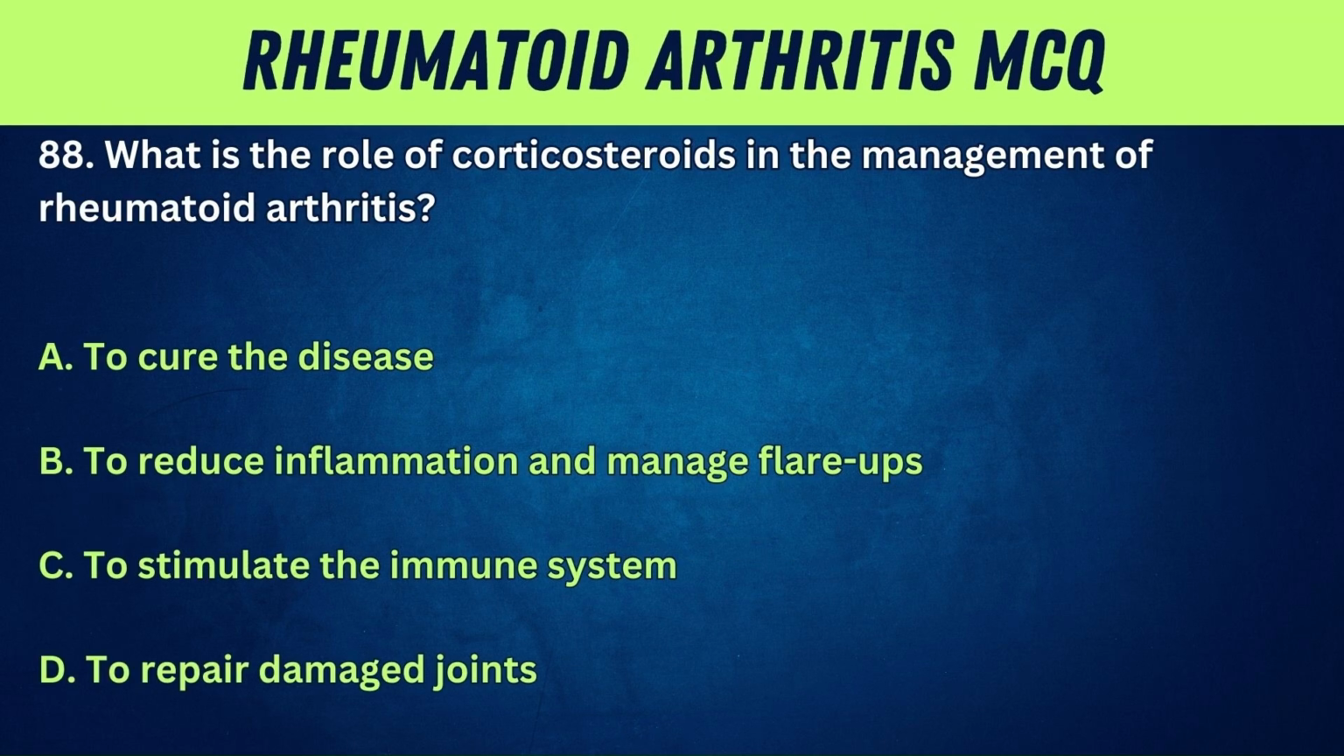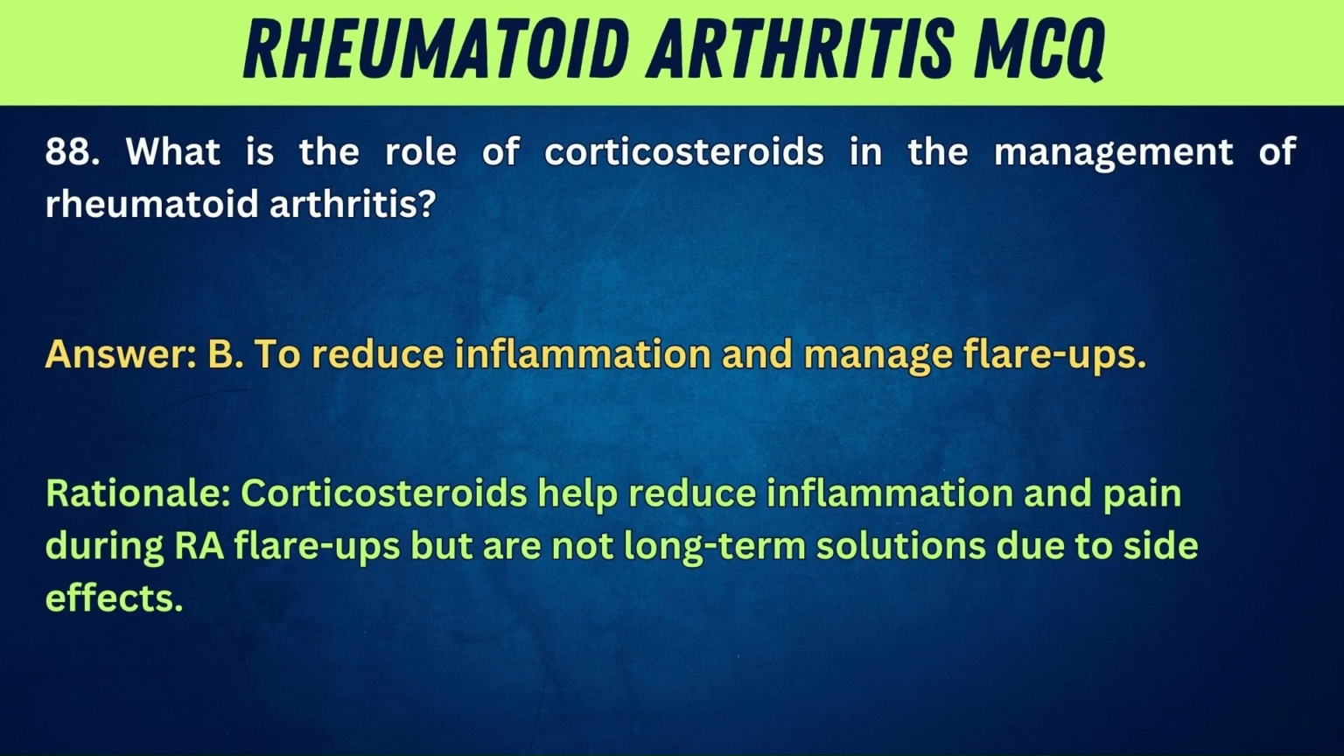88. What is the role of corticosteroids in the management of rheumatoid arthritis? A. To cure the disease. B. To reduce inflammation and manage flare-ups. C. To stimulate the immune system. D. To increase muscle strength. Answer: B. To reduce inflammation and manage flare-ups. Rationale: Corticosteroids help reduce inflammation and pain during RA flare-ups, but are not long-term solutions due to side effects.